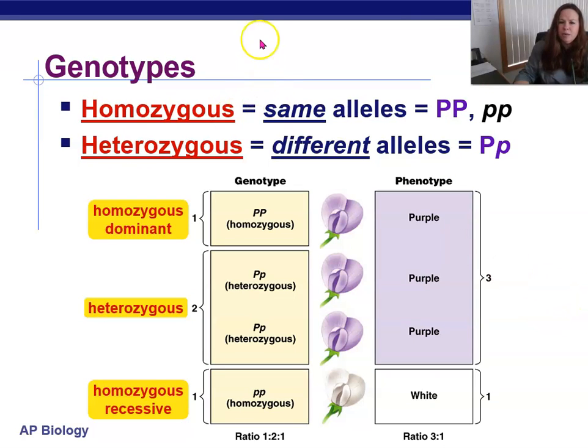So there's our words. Remember to use the word homozygous when they're the same alleles, big P, big P and little p, little p. Big P, big P is homozygous dominant, little p, little p is homozygous recessive. When they have one of each allele, it's heterozygous, big P, little p. Always write the big letter first.